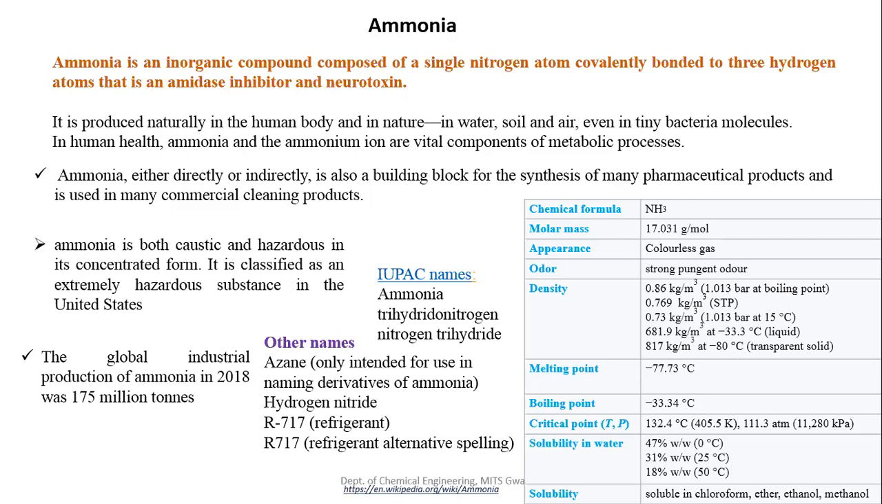The global industrial production of ammonia in 2018 was 175 million tons. The IUPAC name is trihydridonitrogen. It is also known as nitrogen trihydride.